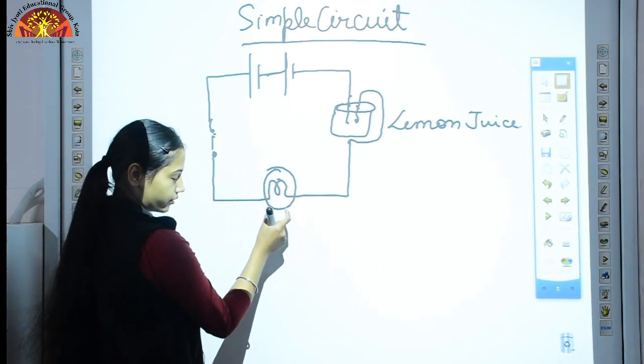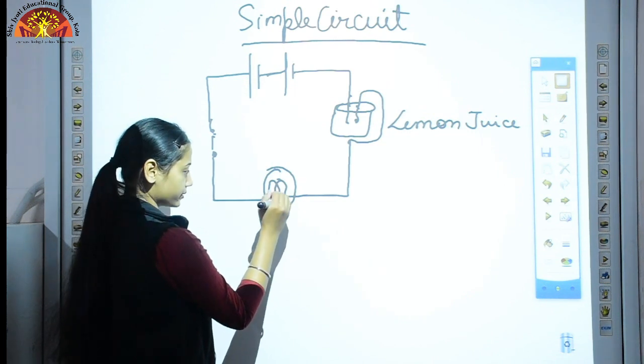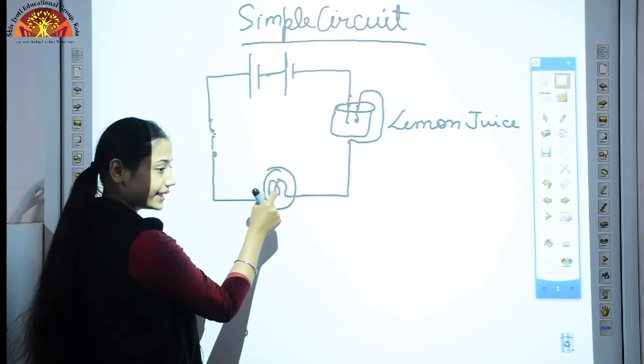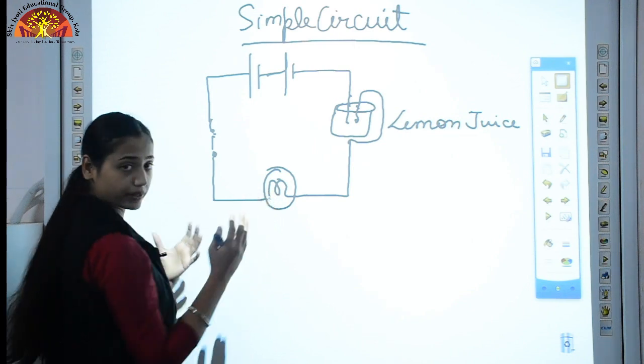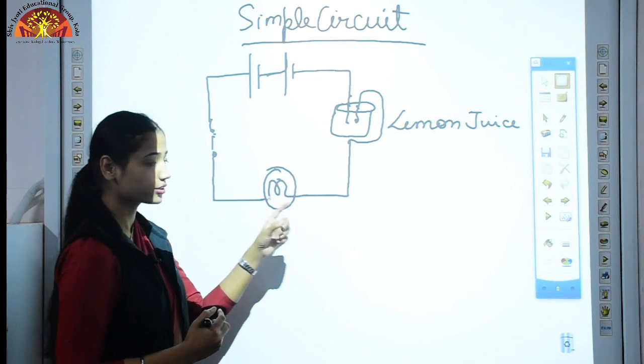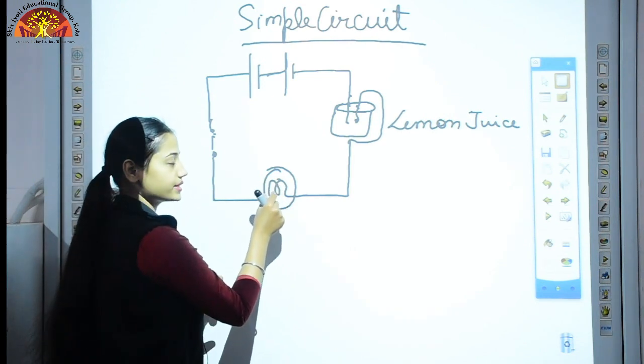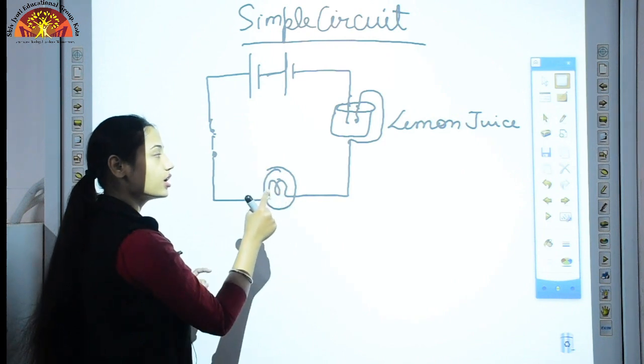So to glow this bulb, what does it require? It means the filament gets heated up and then it begins to emit light. But in this case the current is weak, so that current is not able to heat up this filament, and hence this bulb is not glowing.